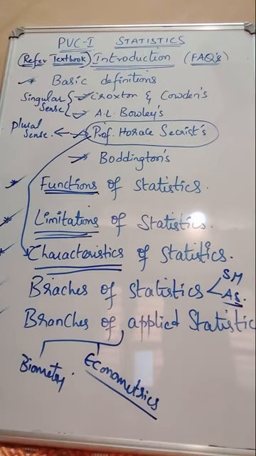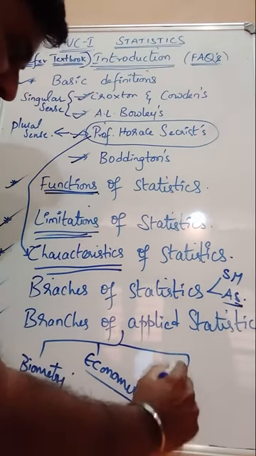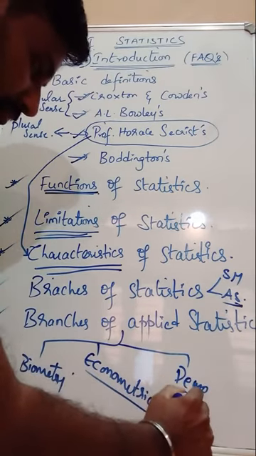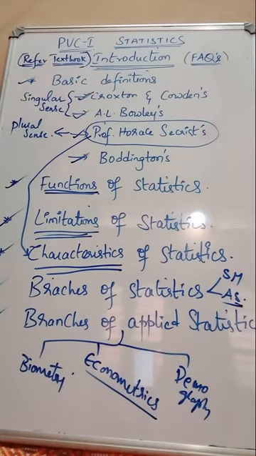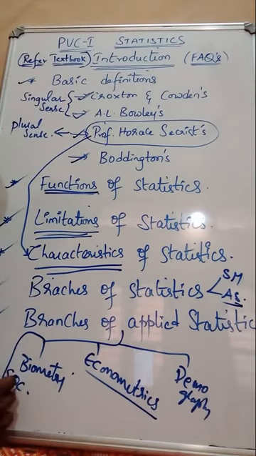What do you mean by econometrics? The statistical data which is applied in economics, that itself is econometrics. Next one is demography. Demography is nothing but the study of human population. And then next one, SQC, statistical quality control, right? Statistical quality control, that is another branch.